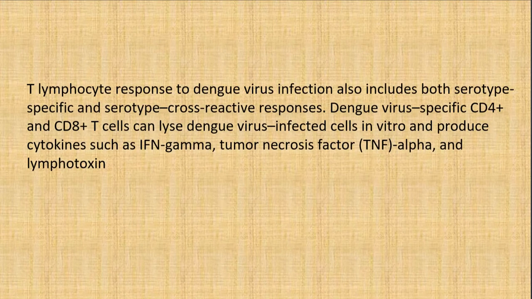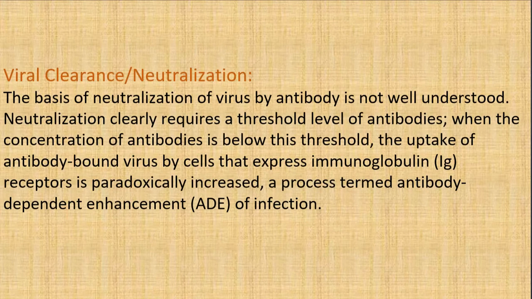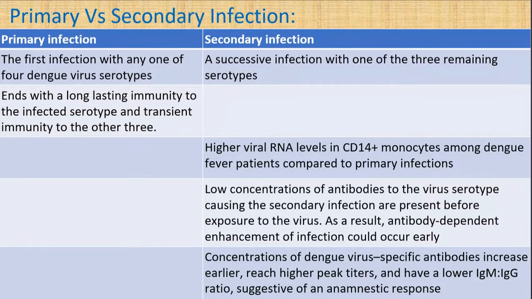And the T lymphocyte response to dengue virus infection also includes both serotype-specific and serotype cross-reactive responses. That is, dengue virus-specific CD4+ and CD8+ T cells can lyse dengue virus-infected cells in vitro and produce cytokines such as interferon gamma, tumor necrosis factor alpha, and lymphotoxin. So, this is an important point, the antibody-dependent enhancement of infection.